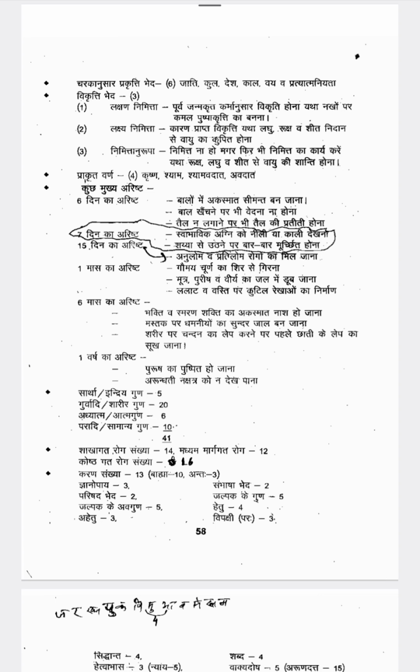Without any reason, without any Nidana Sevana, you are getting the disorder. Okay, so that is all part of the Purva Janmakrita. So that comes under the Lakshana Nimitta. Lakshya Nimitta means here you are doing proper Nidana Sevana and because of that you are getting the Roga, then that comes under the Lakshya Nimitta.